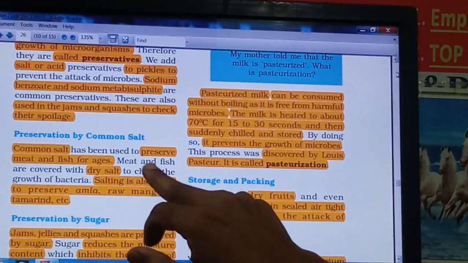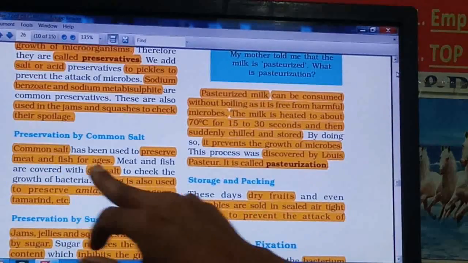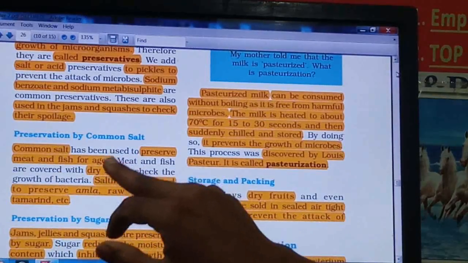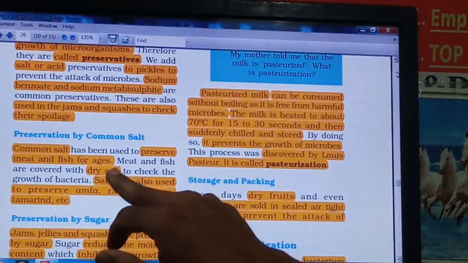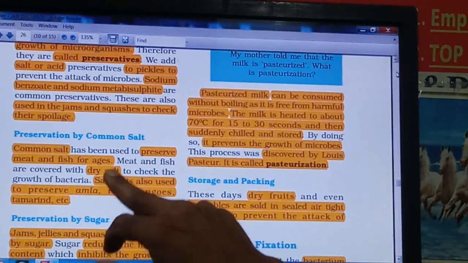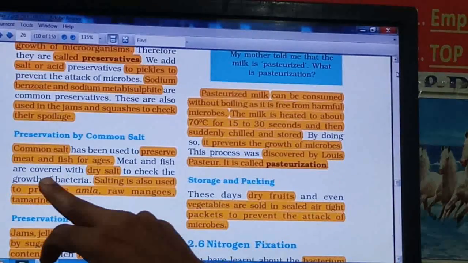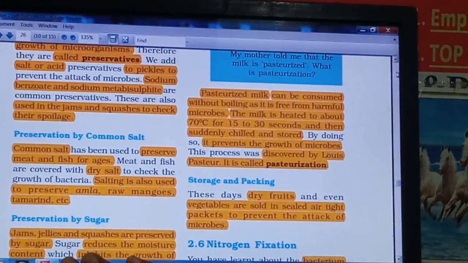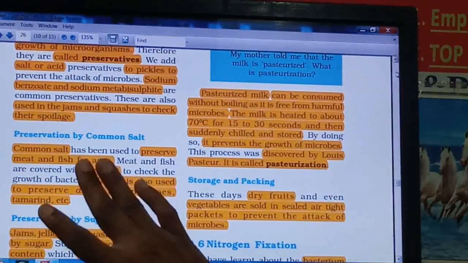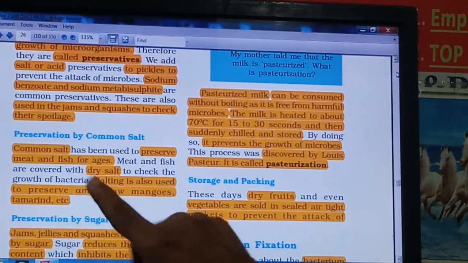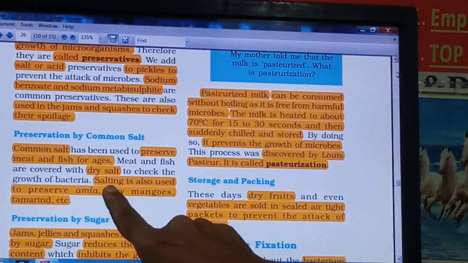Even if the meat and fish is covered with the dry salt, so automatically, as I just now said, the salt will kill the microorganisms and not allow growth of any kind of bacteria, right? So adding salt in the food and preserving it for a long time is called salting, right?